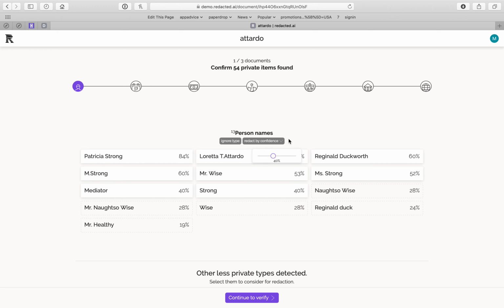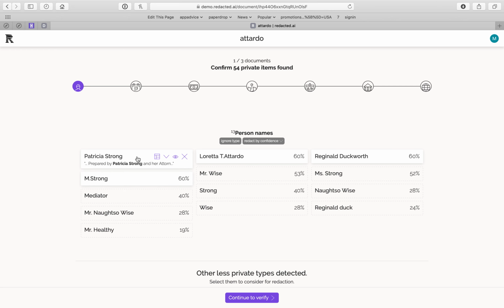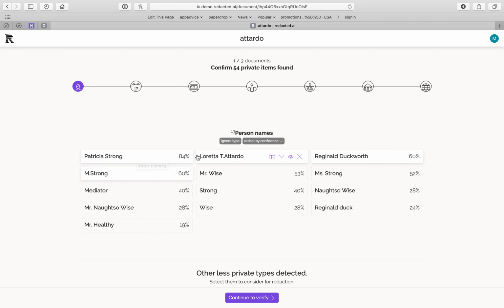I can choose to redact by confidence. So anything with a 40% or higher here will be auto-redacted. I can bump this up or bump this down, so I'll make it 57%. So right now, it'll only redact things that are 57% or stronger. So you'll see here it shows Patricia Strong, that looks correct, Loretta Tardo, and Reginald Duckworth.